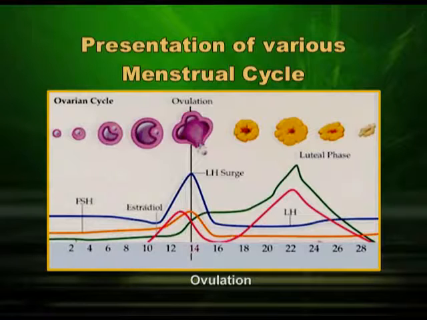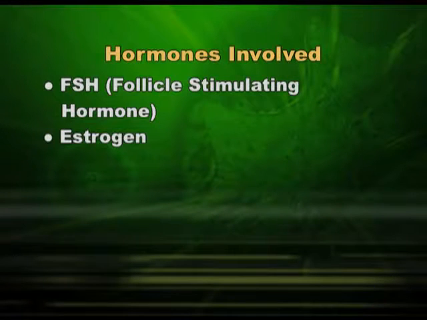Now, this follicle is ready for ovulation, and ovulation takes place in mid-cycle. Our cycle is of 28 days. That means ovulation should be around the 14th day. This will also mean, suppose a girl is having a cycle of 30 days, then ovulation may be around the 15th day, or if a girl is having a cycle of 26 days, then it will be around the 13th day, but the normal length is considered 28 days.